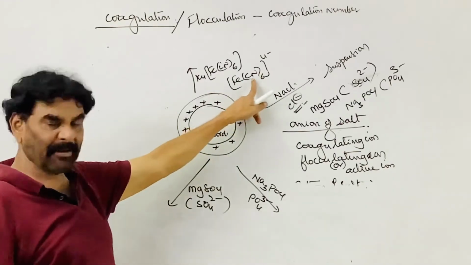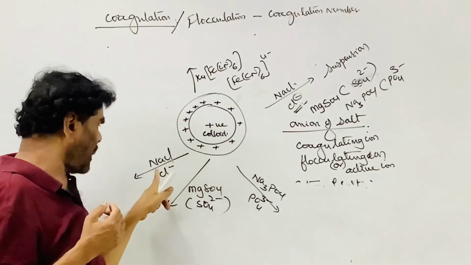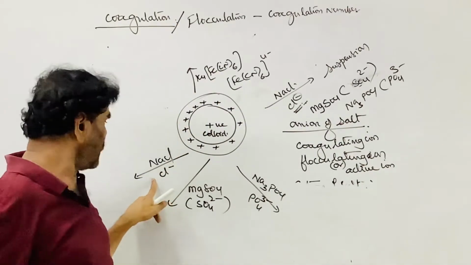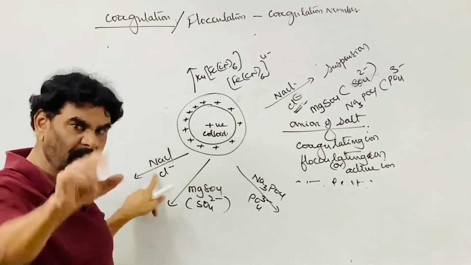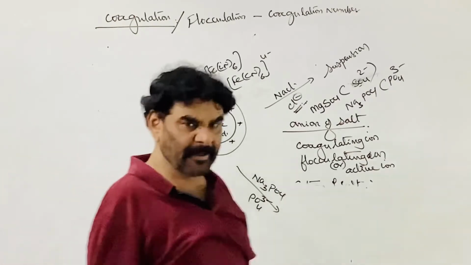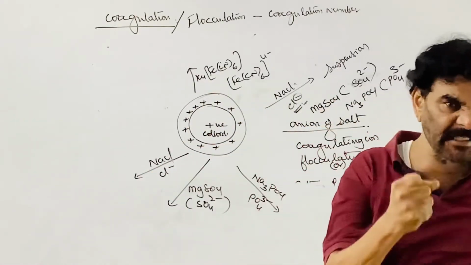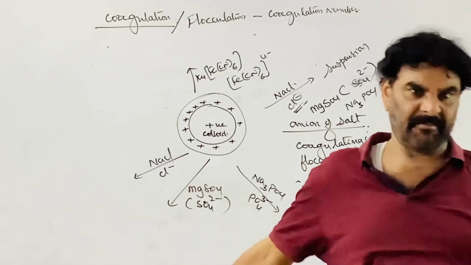If a colloid needs 1 mole of this substance, then for the same colloid, if you use sodium chloride, 4 moles of sodium chloride are required. That is the coagulating power. Every electrolyte has its own coagulating power.